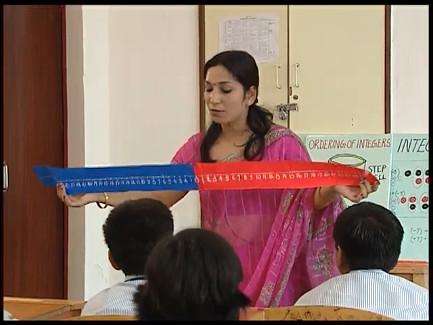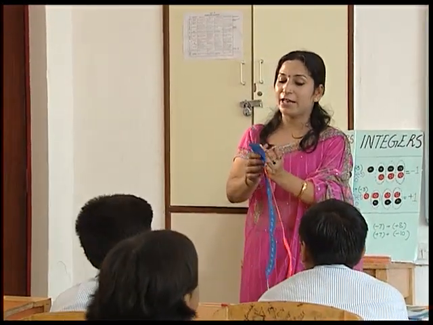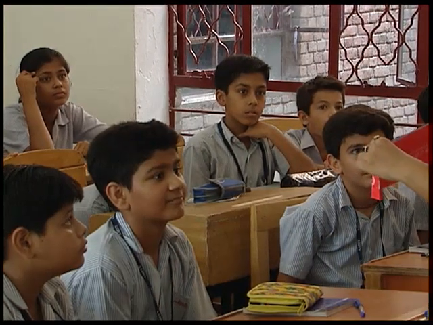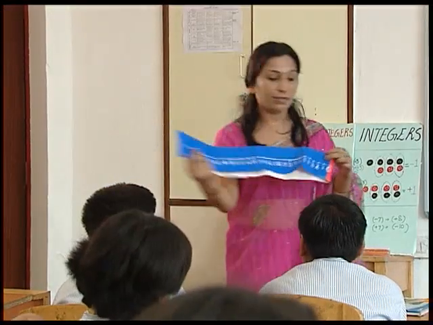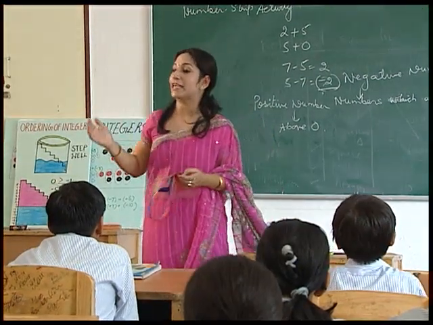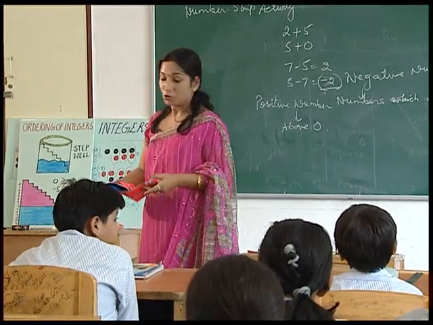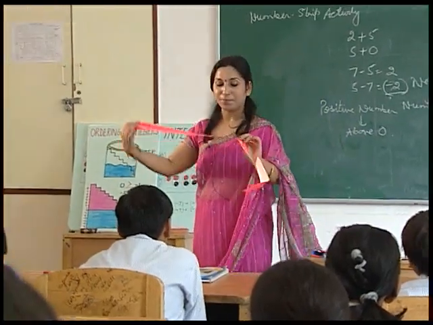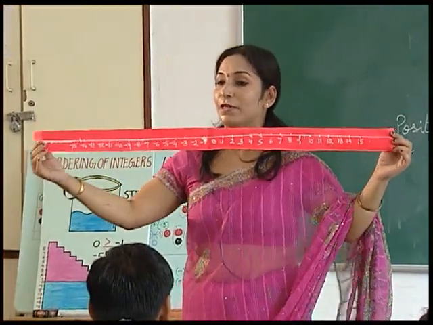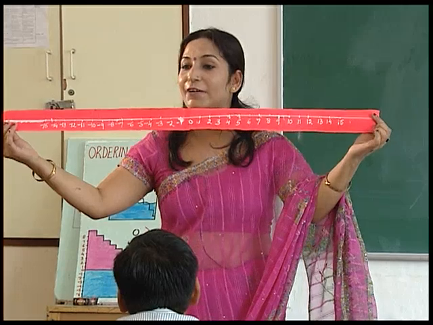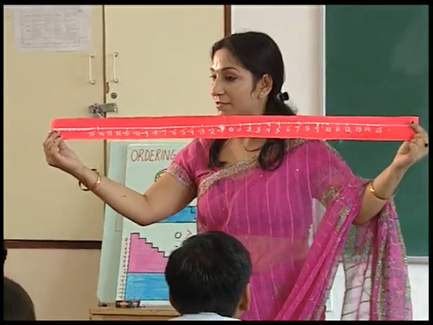Alright, now next day they don't find a blue strip. The next time they didn't find the blue strip, what did they do? They used signs to indicate the opposite direction. So what did they do? They used minus sign, and they have extended the strip now like this. So on the reverse side, on this side, they have put minus signs.